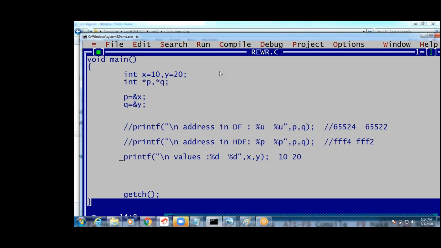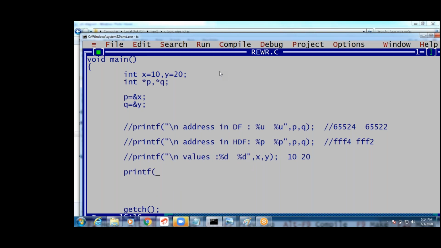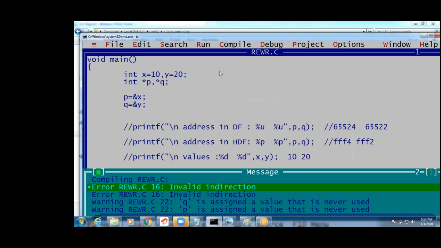1020, this is 1020. Are you following us? This x and y we normally write like this, but with the help of a pointer it gives the value, right? For example, how to use a pointer? See this, guys. How to print the values? I'm going to print the values, guys. Values are, see this, percentile. Now can I write a star 65,524 comma star 65,522? Can I write like this?